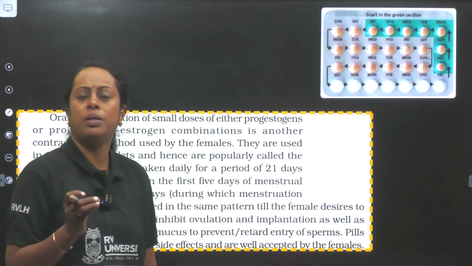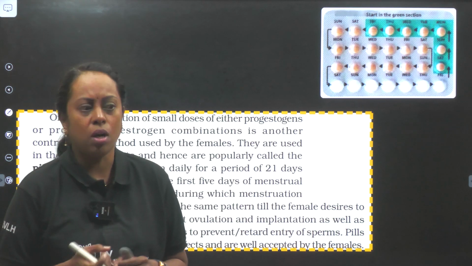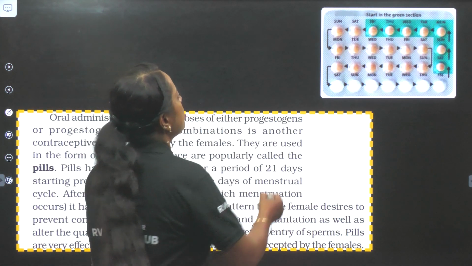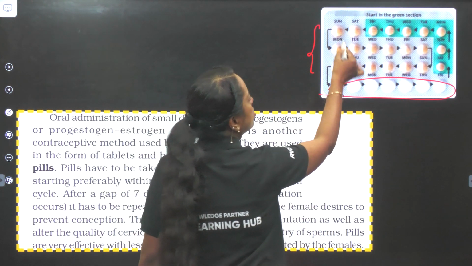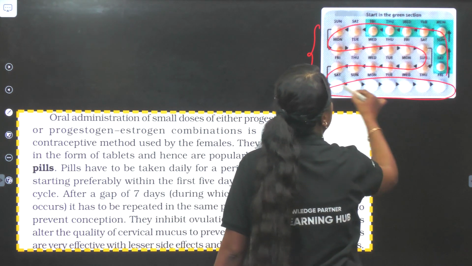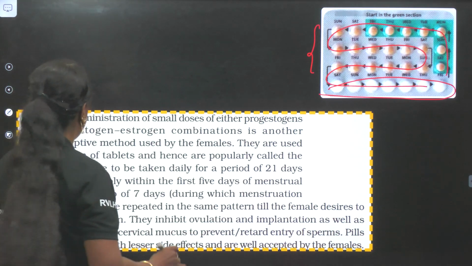Now, that particular pill is made up of what? A combination of estrogen and progesterone, or you have the mixed pill. So you see an image here, which is of different color, and this is of different color, and it also says, start from here, go all the way like this, and start consuming the pill. Now let us read the NCERT to understand it much better.